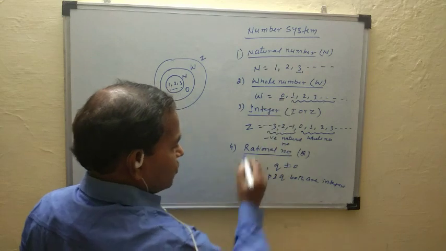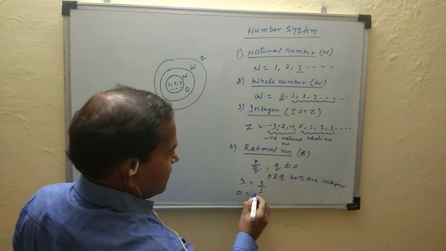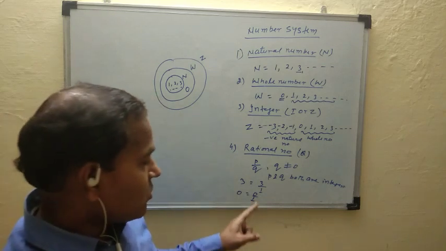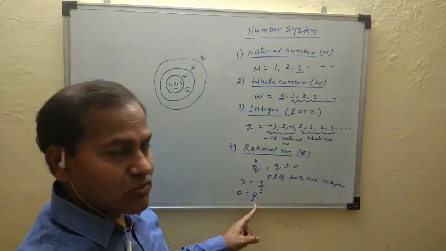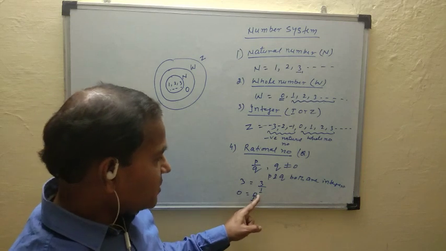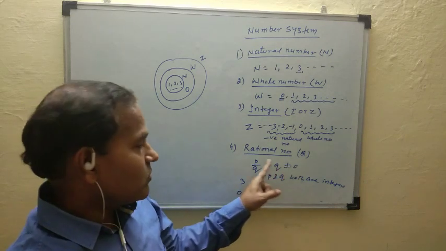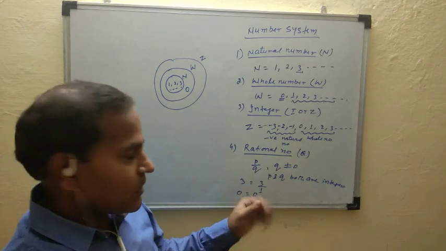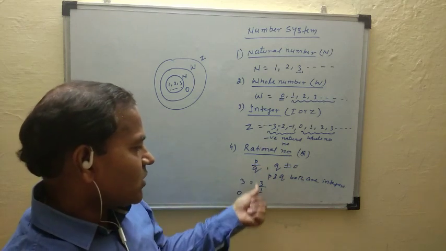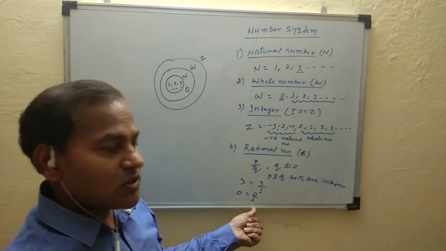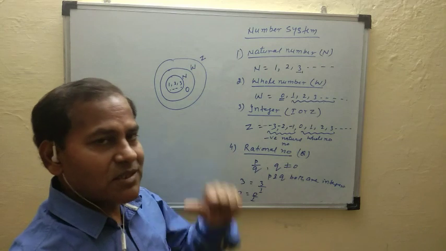Next, whole numbers. Natural numbers are rational numbers, and the one extra element is 0. This 0 can be written as 0 by 1, which is also of the form p by q. Here p is equal to 0; the condition is only q not equal to 0, so p may be 0. So 0 is also a rational number.